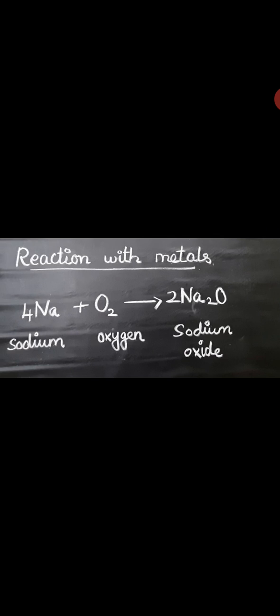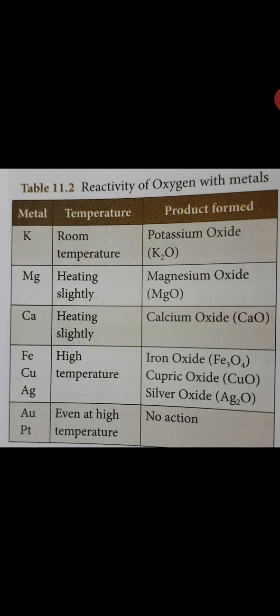Here we have taken sodium, whose symbol is Na. So 4Na plus O2 gives 2Na2O. We are getting sodium oxide. So this is the reaction with metals, and some of the reactivity of oxygen with metals we can see in the tabular column. So at room temperature,